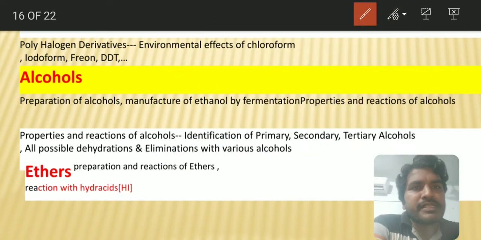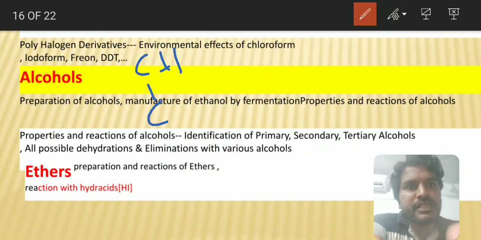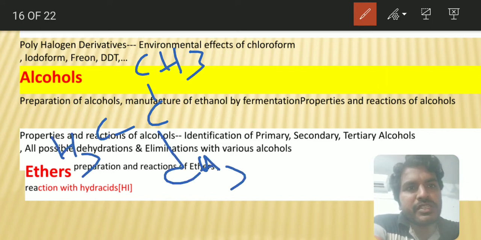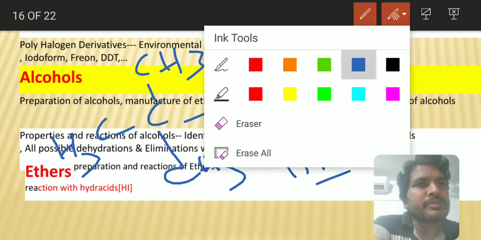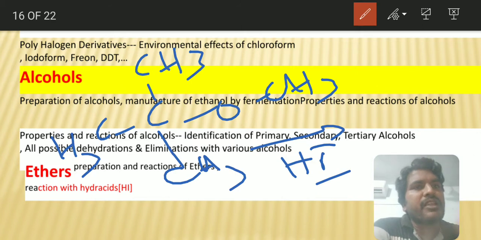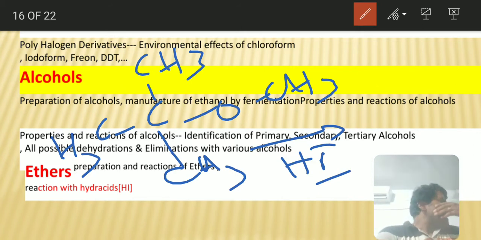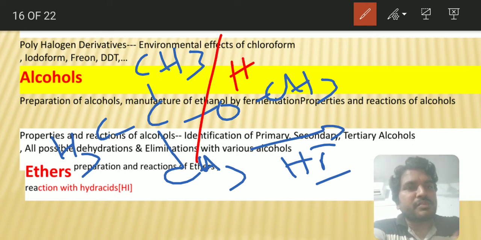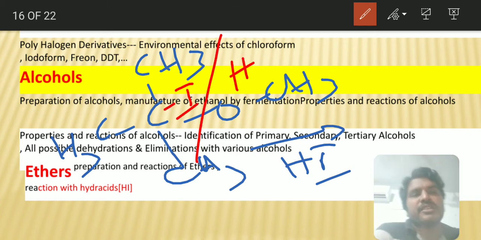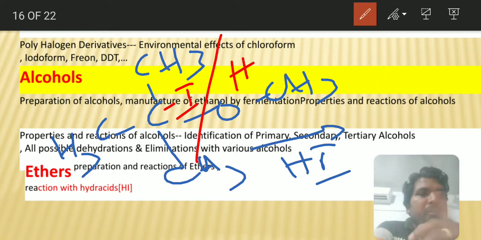But whenever there is a compound like (CH3)3C-O-CH3, whenever this is treated with HI, now the iodine will not go with the methyl group. The bond will break like this: methyl alcohol and then tertiary butyl iodide will come.